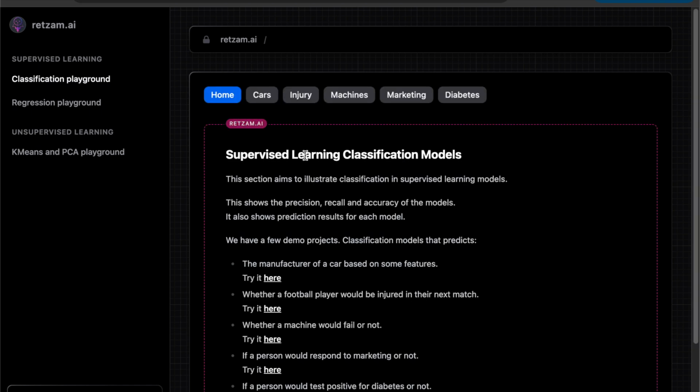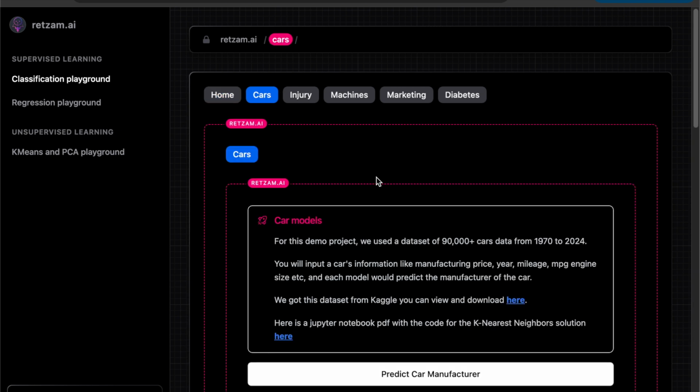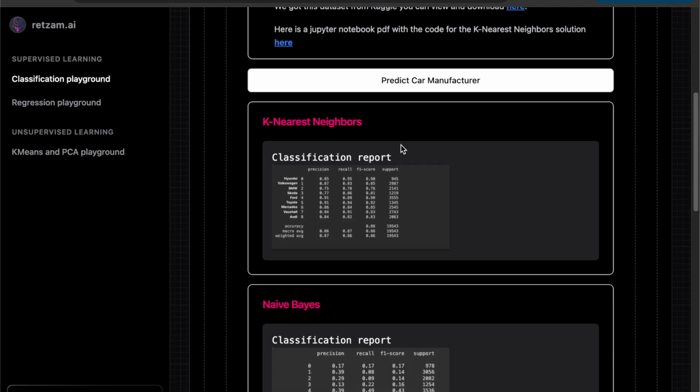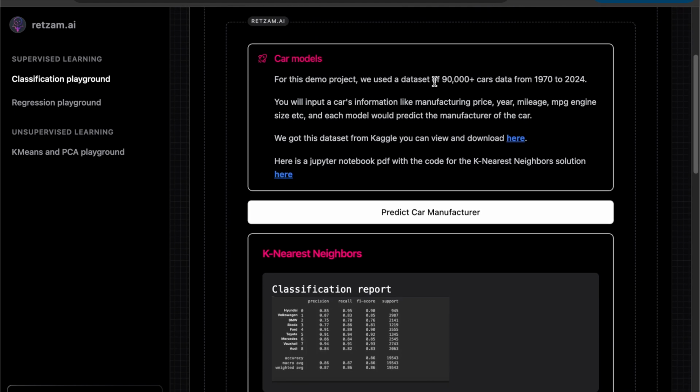Alright, so in classification we have different data sets we created models for. So let's start with cars. As you can see, it illustrates classification for a wide learning model. Let's start with cars, right? So we created these models, as you can see, using 9,000 cars from 1970 to 2024.